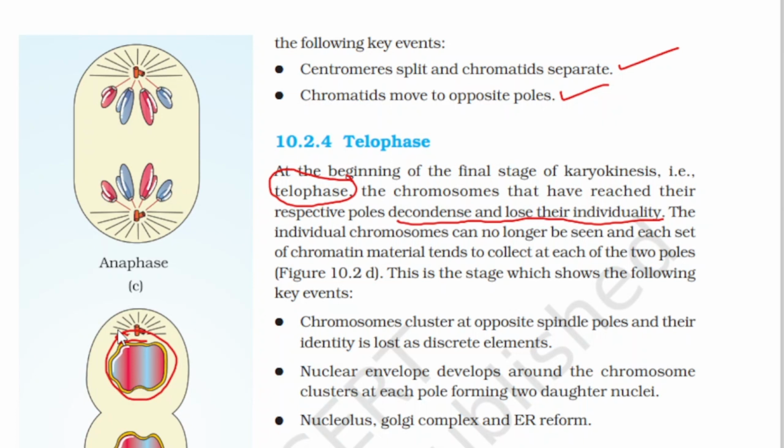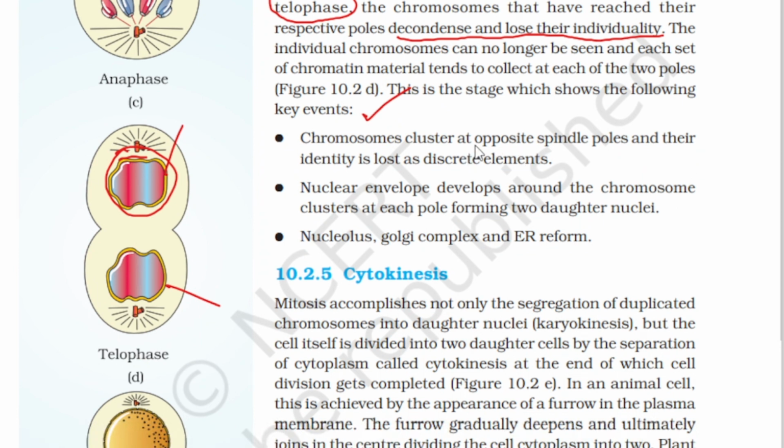Okay, so the individual chromosome can no longer be seen, and each set of chromatin materials which is present on this one side and the other side tends to collect at each of the two poles. This is a stage which shows the following important or key events. What are those key events? Chromosomes cluster at opposite spindle poles, and their identity is lost as discrete elements. So there is no more chromosome here. Again, we will come back to chromatin.